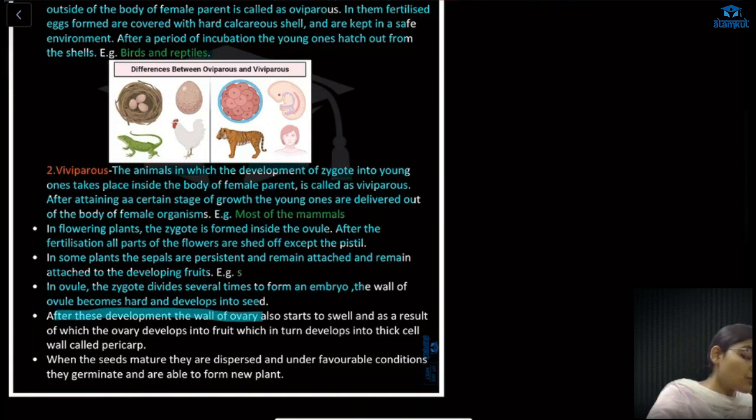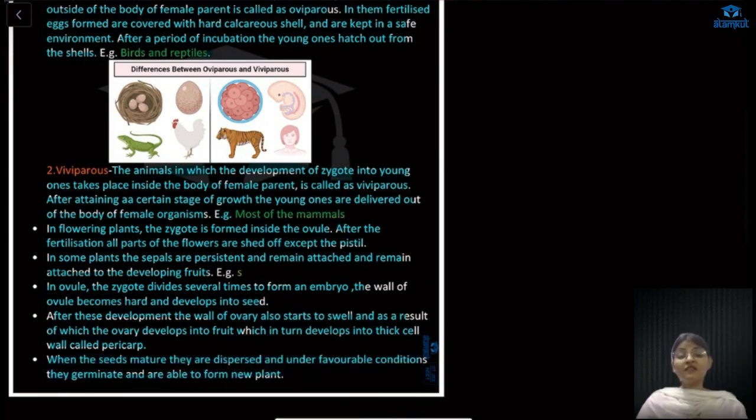After this development, the wall of the ovary also starts to swell, and the ovary forms the fruit, which in turn develops a thick wall called the pericarp. When the seeds mature, they disperse, and under favorable conditions they germinate and form a new plant. Basically, after fertilization and zygote formation, what happens to the ovary? The ovary will develop into fruit and the ovule will develop into seed, and then that seed can grow into the soil and a new plant can develop.